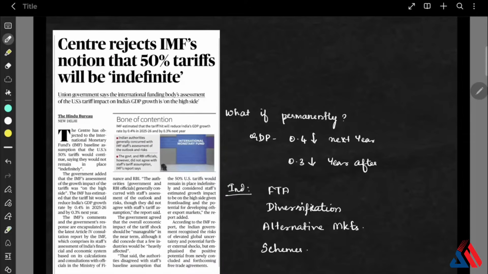Okay, the next article that I have taken is from the Business Page. This article is also related to the IMF, so I combined both together so it will be easy to understand.